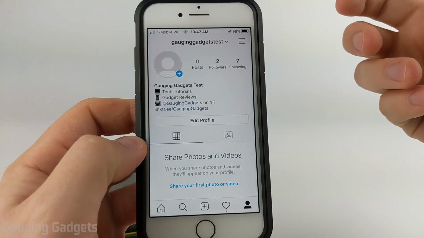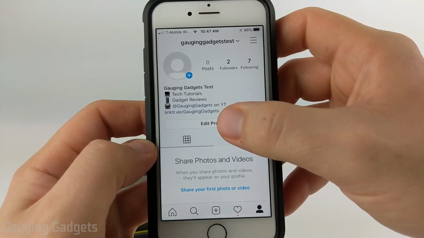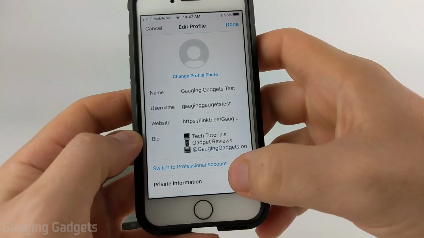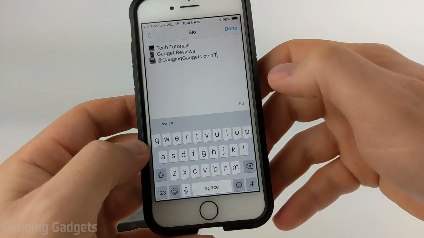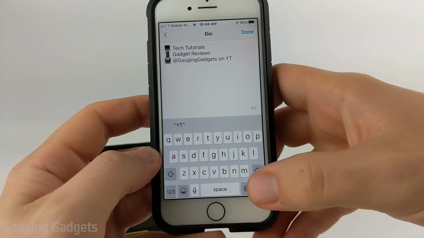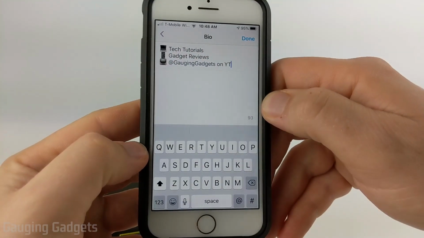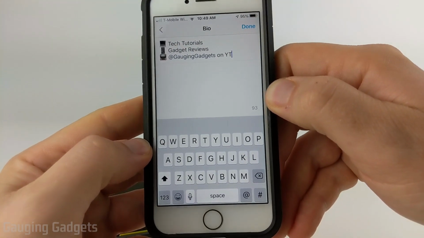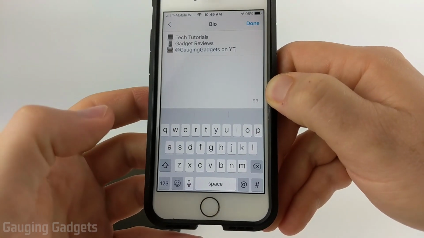So all I need to do on my iPhone is simply go to my profile in the Instagram app, select Edit Profile, and then as you can see, it'll have the bio here. I'm just going to select into it, and then I can edit it. Now, the biggest hurdle is there is no enter button or return key that allows me to go to the next line. So the best way I found to actually get to the next line is to simply use the microphone down here. So I'm going to select the microphone, and all you need to say is new line.